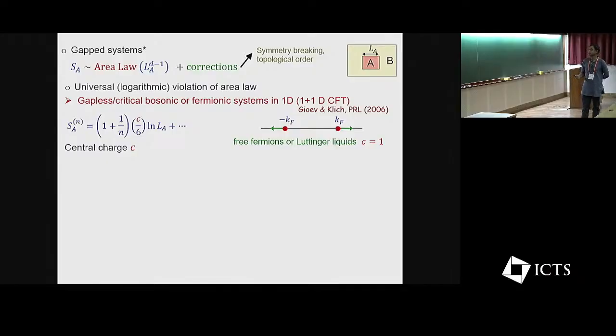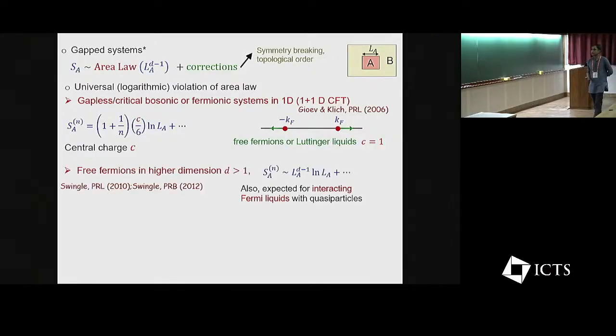For a standard example of free fermions or even interacting fermions in 1D, a Luttinger liquid, this c is 1. It turns out that this argument can be taken into higher dimension, and this logarithmic violation continues to hold for free fermions even in higher dimension, and is expected to hold also for interacting Fermi liquids.